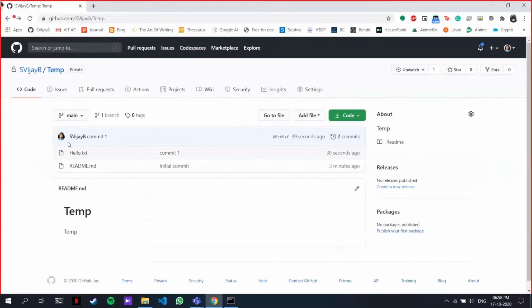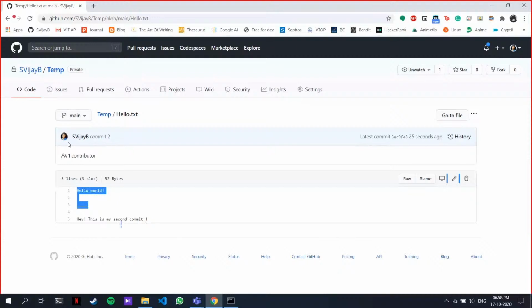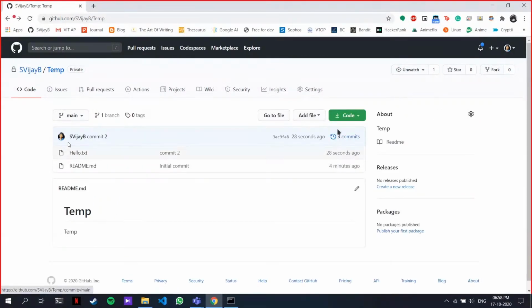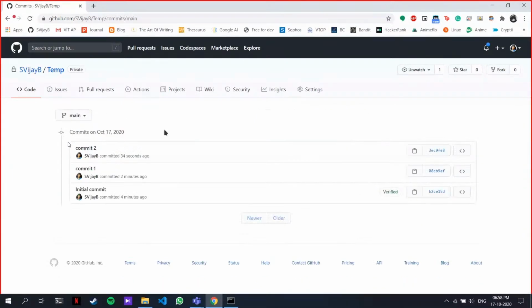Now if I refresh this page, you can see that I have hello.txt. The change I made is here, right? This is the change I've made and it's here. Now you can see that I have 3 commits here. Look at this part of GitHub. So this is the progress. This is the timeline, guys. Today the 3 commits, 4 minutes ago, 2 minutes ago, 34 seconds ago. Initial commit, commit 1 and commit 2.